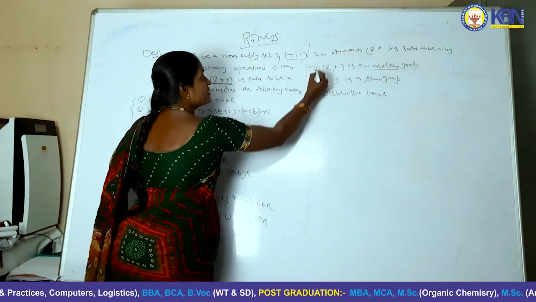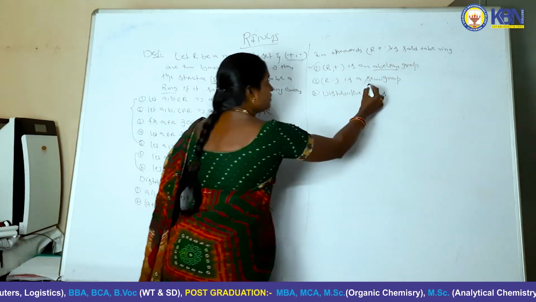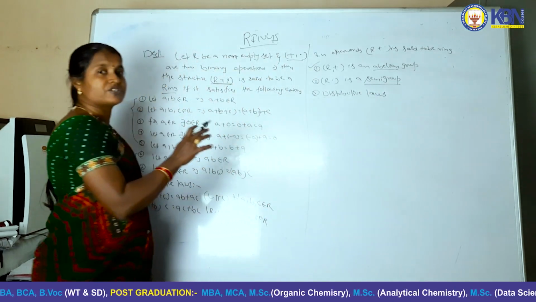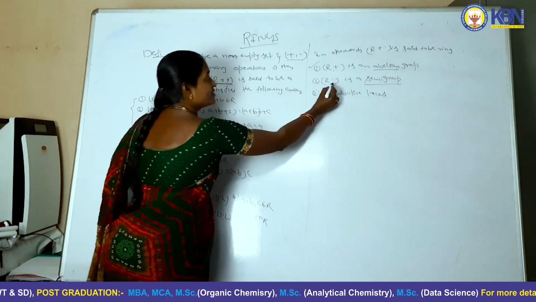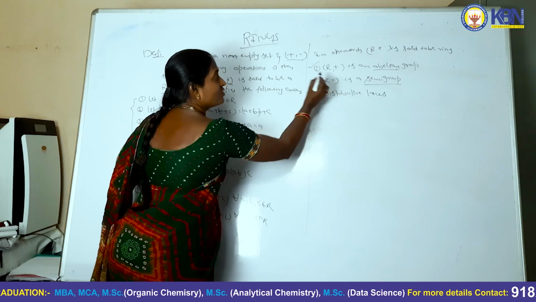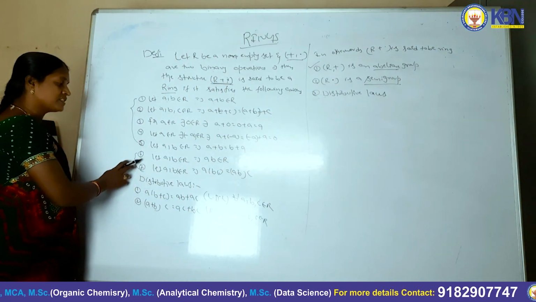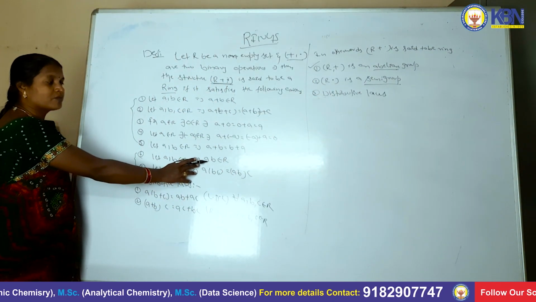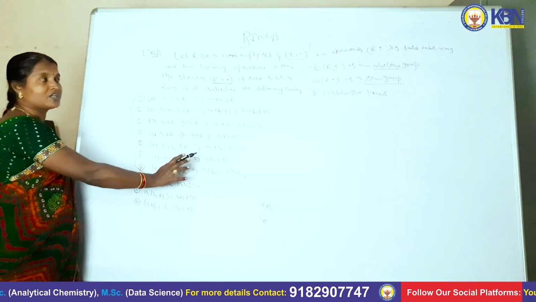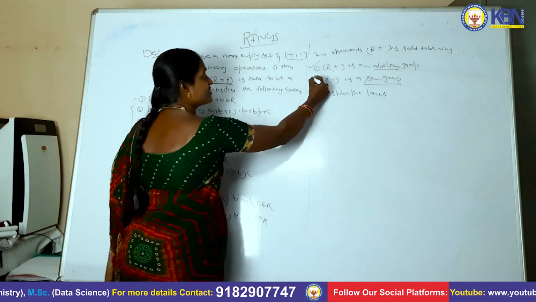Next one is semi group. Semi group means this group satisfies only closure and associative. That is also with respect to binary operation dot. That is 6th and 7th one. With respect to multiplication we can prove closure and associative. R comma dot is a semi group.